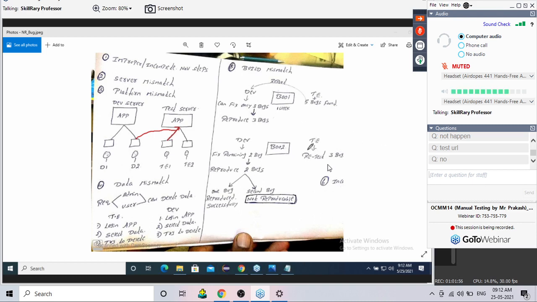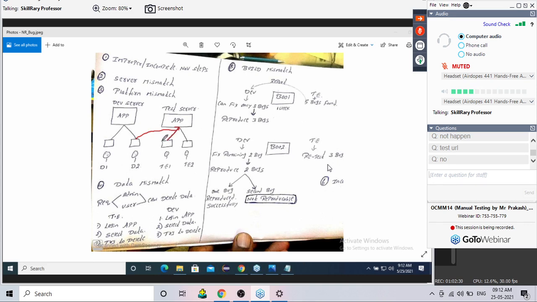It's not the same URL, wrong answer. Any other answer? The developer is also using the same URL. Why? Because it is mentioned in the bug report. That is the correct answer, a perfect answer. The URL is given, or told, or mentioned in the bug report, so he is using the same thing. But the problem is, observe now. Both of them are using the same application. I will agree, from the test server only.